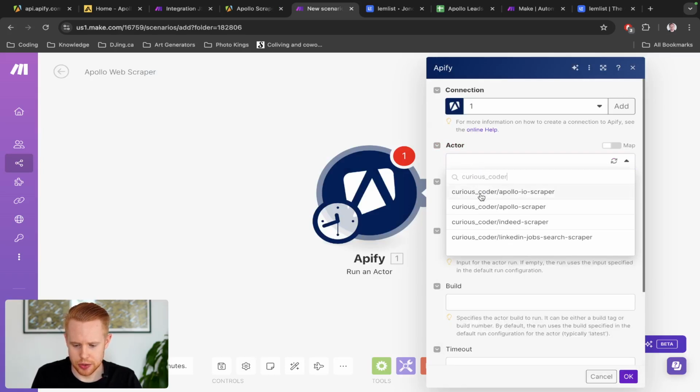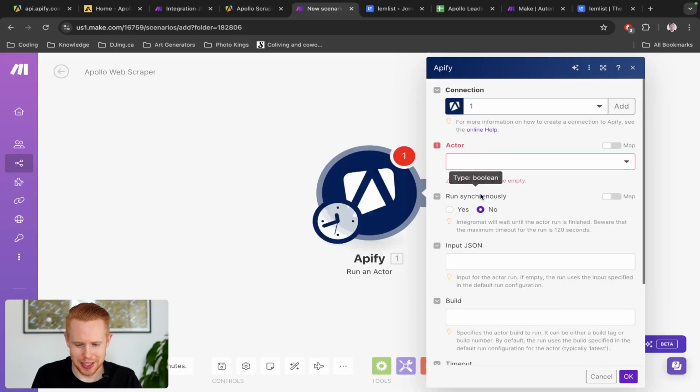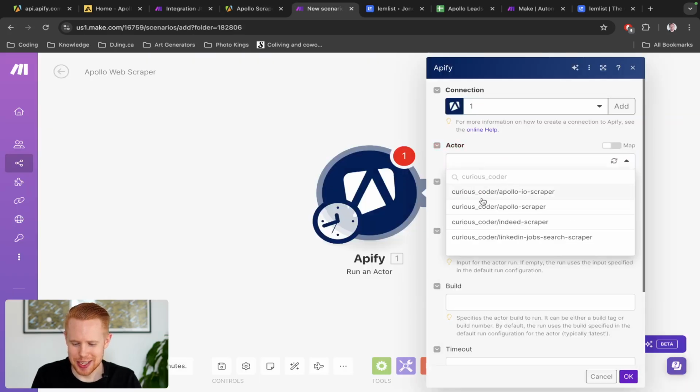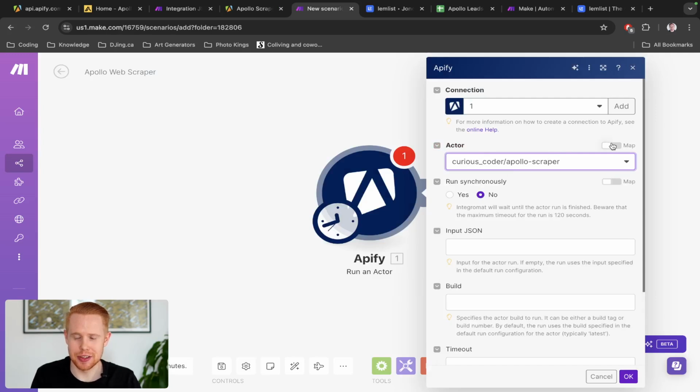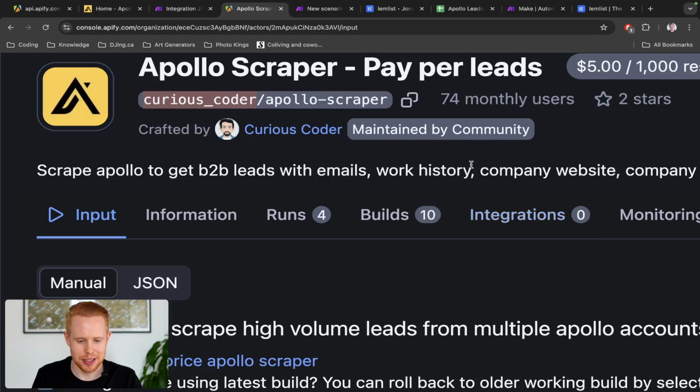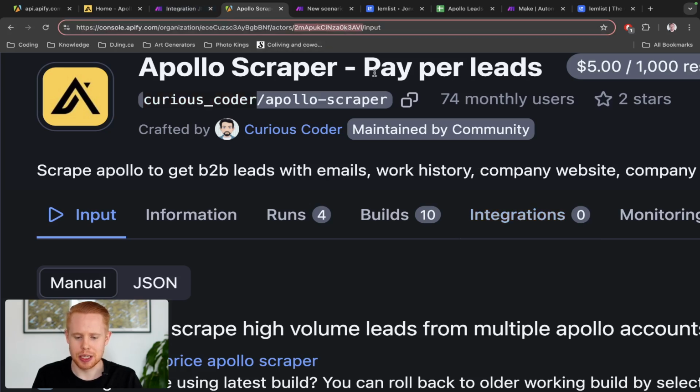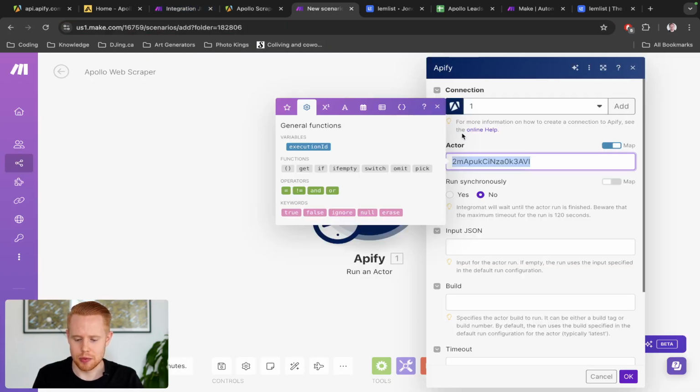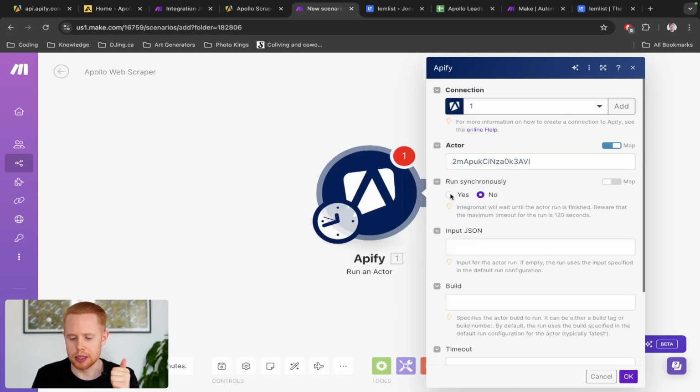Oh gosh, there's two. It should be the second one here. But just in case, if you guys run into this problem and you're like, there's way too many results, it does say the ID here. And this ID is always going to be in the URL. So as long as these match, we are officially good to go. We are going to run it synchronously.